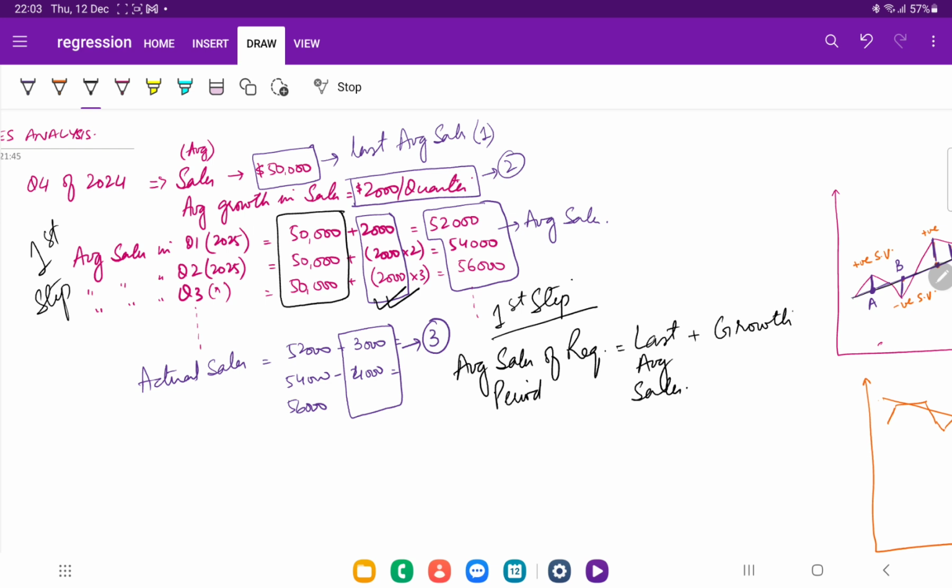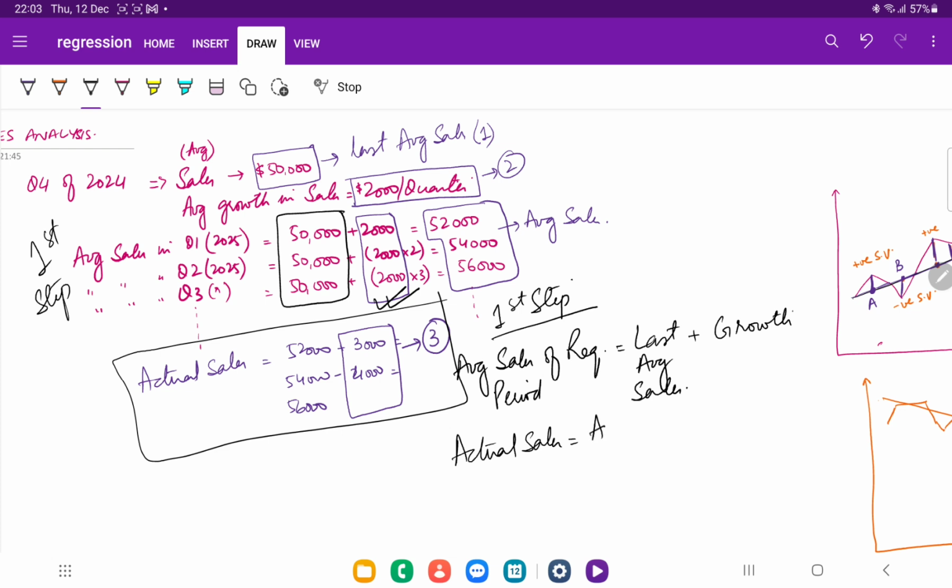And then what is the second step? The second step is the calculation of actual sales. How can we calculate the actual sales? Actual sales can be calculated by using the average sales of the required period plus or minus the average seasonal variation.